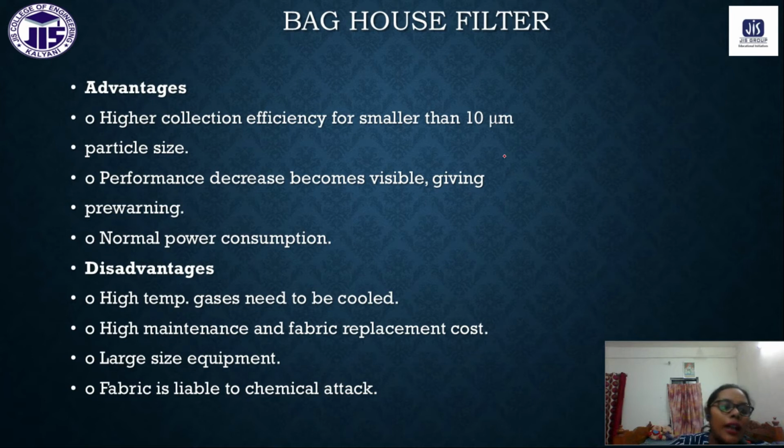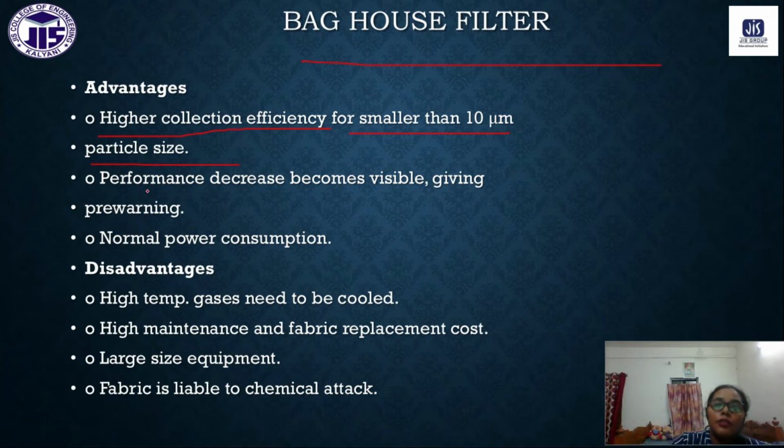Okay, so now advantages. What are the advantages of the baghouse filter? It has a higher collection efficiency for particle sizes smaller than 10 micrometers. So for particulate matter smaller than 10 micrometers, we can use a baghouse filter.